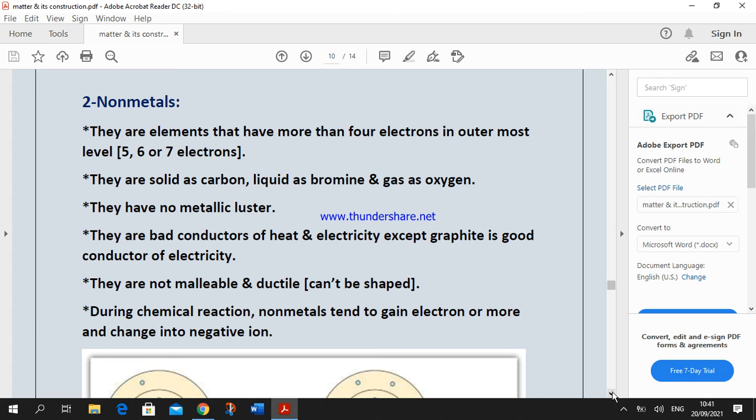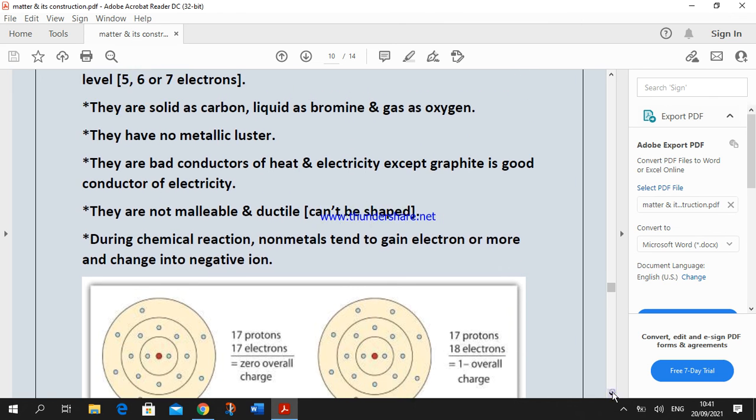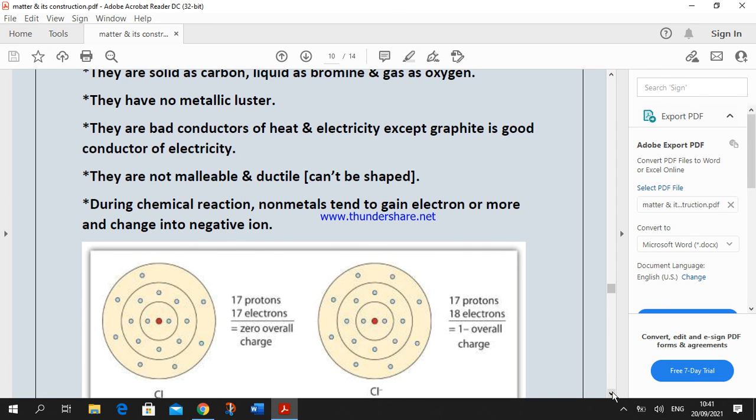They have no metallic luster, and they are bad conductors of heat and electricity except graphite. Graphite is another name of carbon; carbon or graphite is a good conductor of electricity. They aren't malleable and ductile, so they can't be shaped. During a chemical reaction, a non-metal atom tends to gain one electron or more to complete the outermost level, and they change into negative ions.